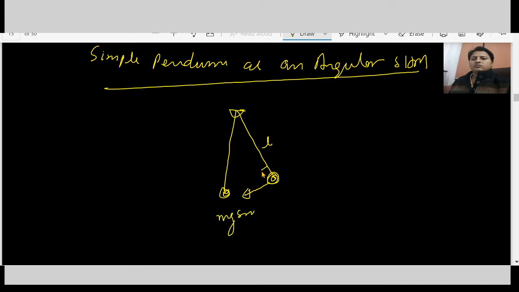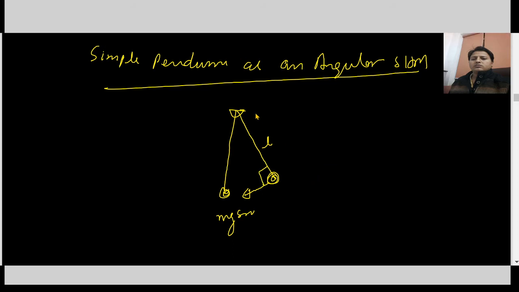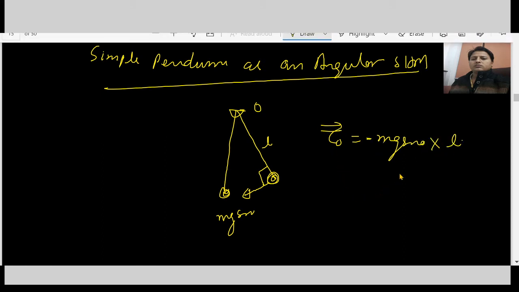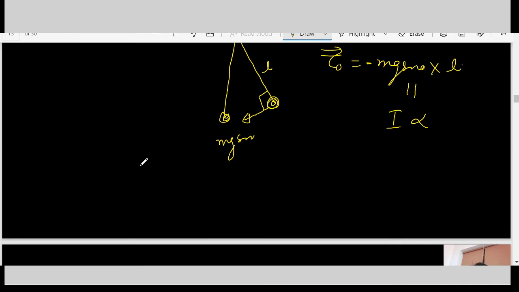This length is L, and this angle is 90 degrees. So torque about O is mg sin theta into L, and the direction is negative. And we all know torque equals I into alpha. So alpha is minus mgL over I into sin theta.